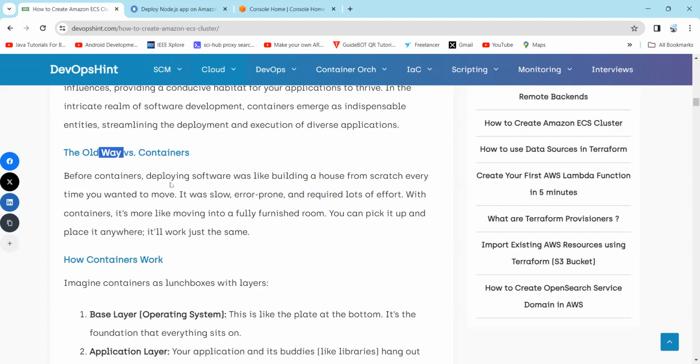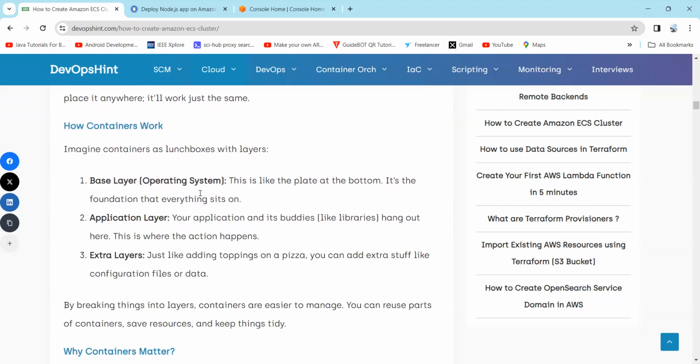So now let's understand the old way versus the container. Before containers, deploying software was like building a house from scratch every time you wanted to move. It was slow, error prone, and required lots of effort. With the help of containers, it's more like moving into a fully furnished room. You can pick it up and place it anywhere. It just works the same.